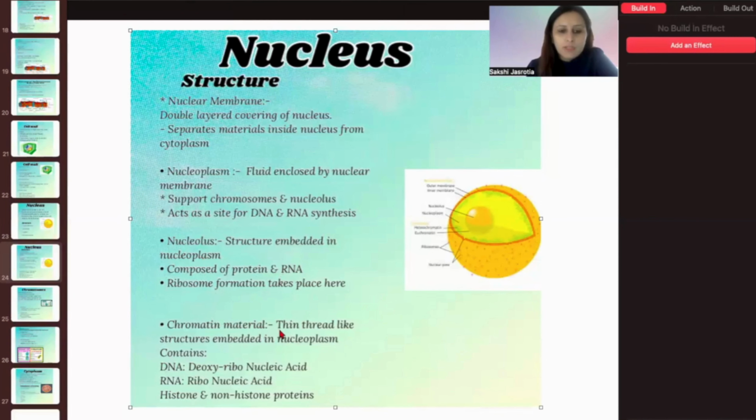Now the chromatin material. Chromatin material are the thin thread-like structures embedded in the nucleoplasm. ऐसे जैसे खुले धागे की तरह, ऐसे chromatin fibers, they are lying inside the nucleus. So at the time of cell division, they come together and take the shape of the chromosomes, right? On which the DNA and RNA, they all are present. Histone and non-histone proteins are present. RNA, DNA, they are all inside this chromatin material.